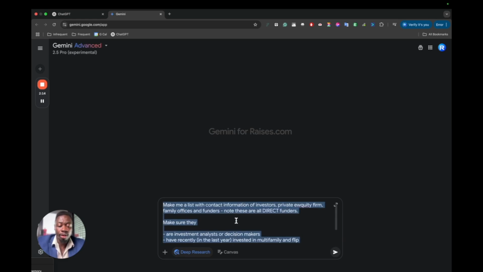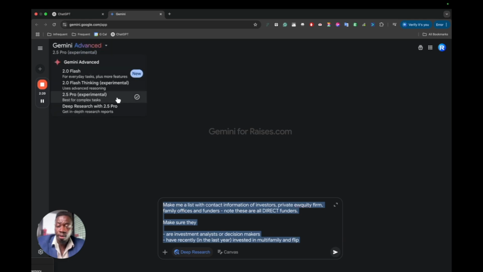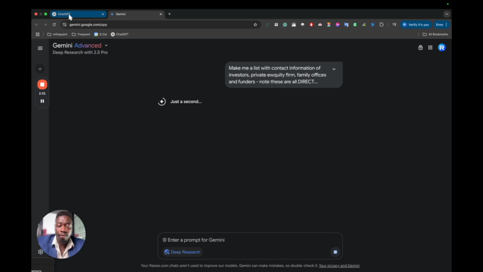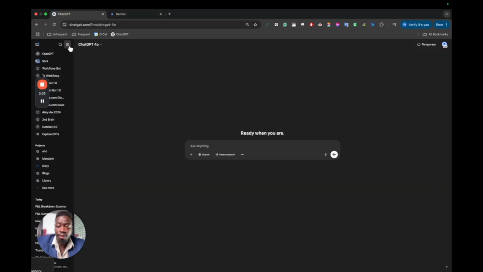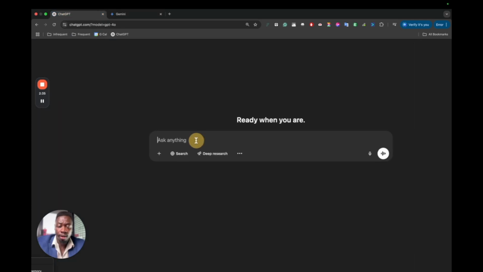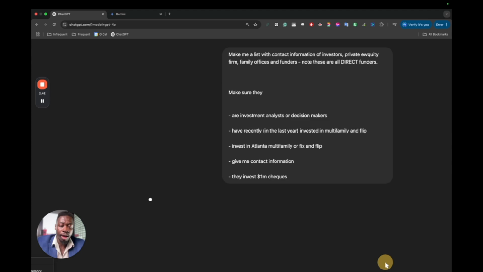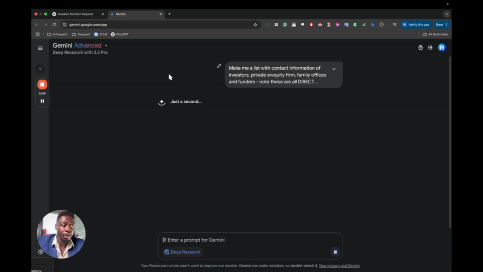So I'm going to do this, and I'll do this with Gemini. Let's see, is this the correct version? In-depth research, deep research. Yeah, I think we're good. Yep. So make me a list of the contact information, and I'll do the same for ChatGPT. I'll say here, do the search, do deep research. I can't do search on deep research, so I'll do the search. So I'm going to ask for this, and then usually they ask me a follow-on question when it loads.